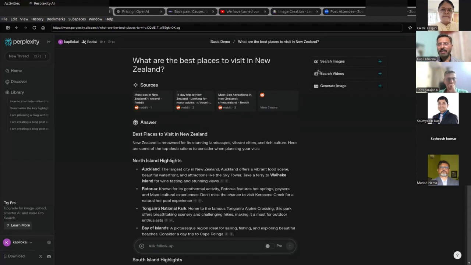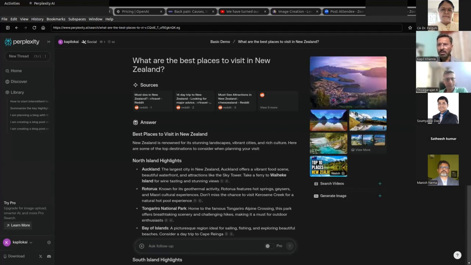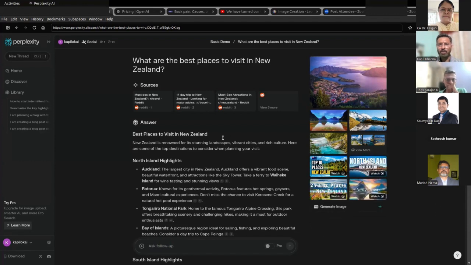Correct. And then I forgot to show you, there are these tabs on the right where you can search images. If you want to look at some images, or maybe you're writing a blog and you're looking for images, you can get them here. If you're searching for videos, you can get them here. So even though you did a social search, you can still look at images and videos by these options that are available on the right tab. This generate image will not work unless you have a Pro. This was a Pro feature only.